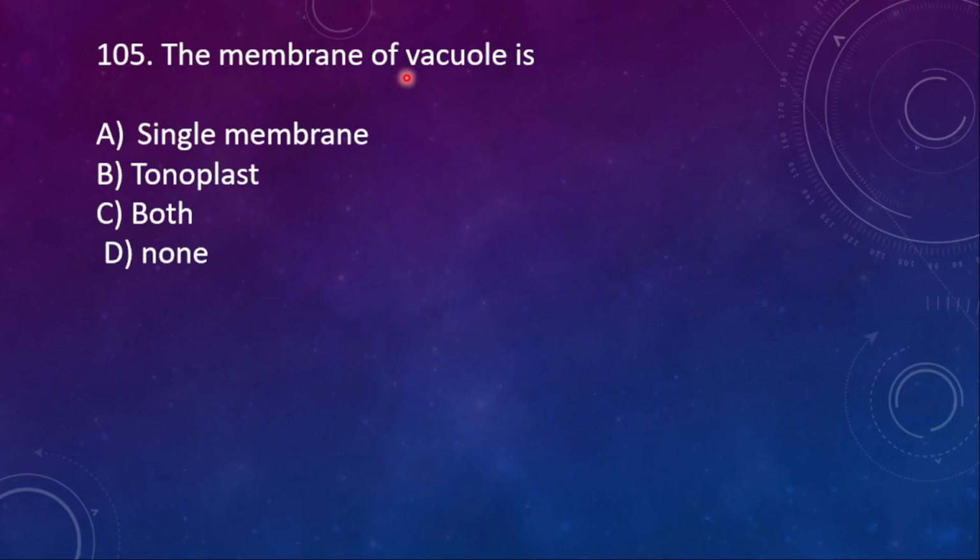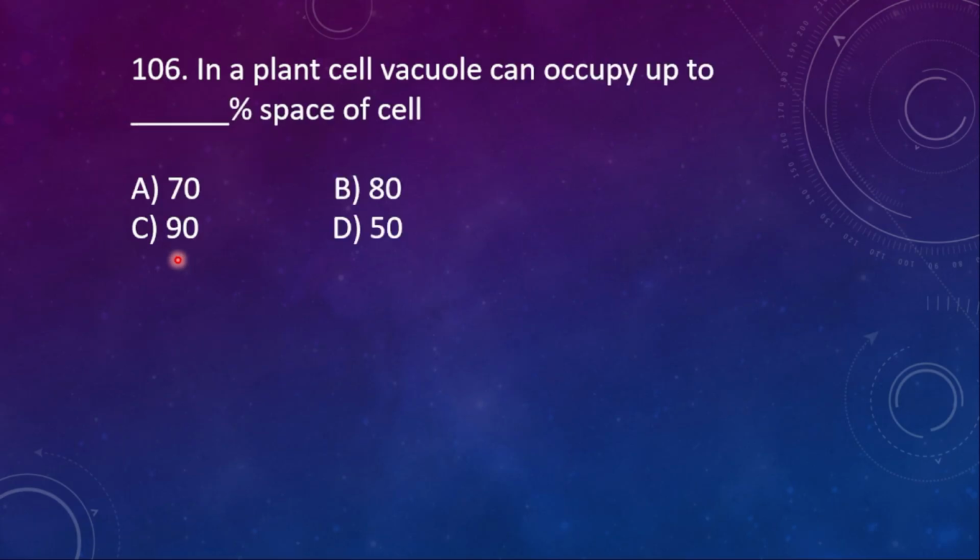105. The membrane of vacuole is option A, single membrane, B, tonoplast, C, both, and then D, none. Here the right option is both. It is made up of single membrane which is called as what? Tonoplast. 106. In a plant cell, vacuole can occupy up to dash percentage space of cell. A 70, B 80, C 90, D 50. Here the right option is C.